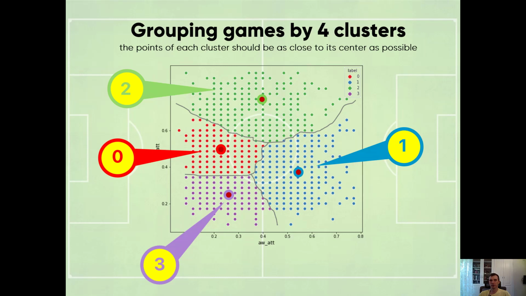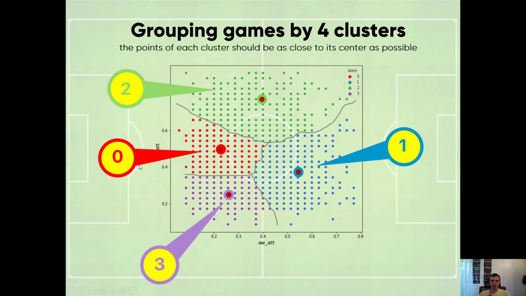I used a method for clustering. There are a lot of methods, but I used the one called k-means. I don't want to get into math, but anyone interested can Google how it works. The main idea is that all points of each cluster are gathered more or less evenly around its center, like constellations around a star. And we have 4 clusters.